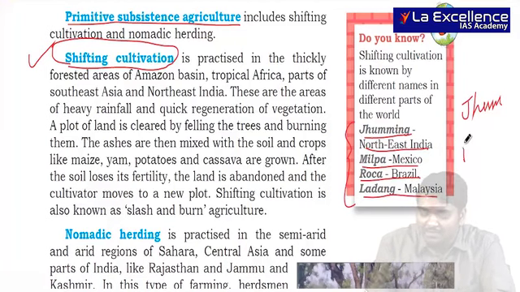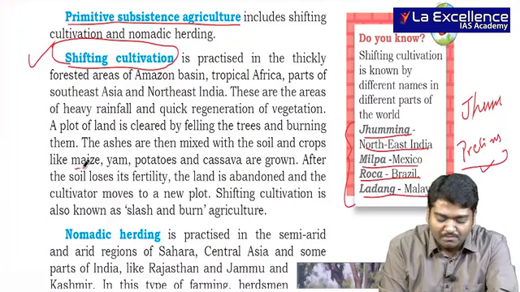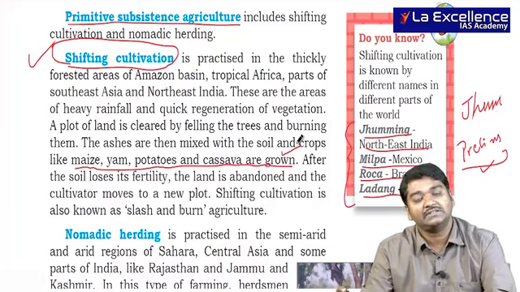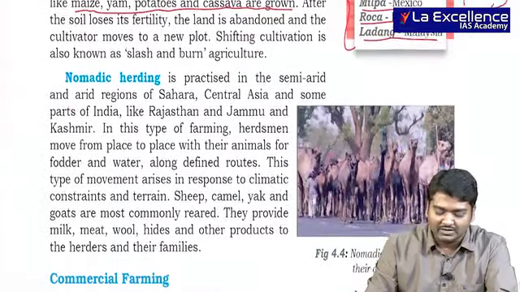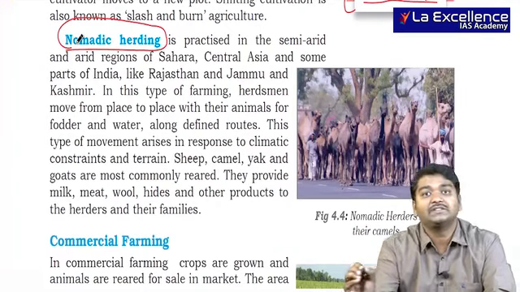Usually in prelims they may ask you this, right? And you should be aware of this. Maize, yam, potatoes and cassava are usually grown in this region. Then what is more important for us is with respect to nomadic herding. What is the meaning of this?